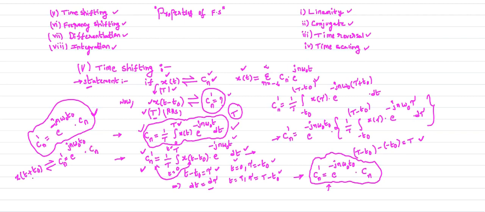So when you perform the left hand side shifting operation, the plus indicates a left hand side shift, so in the result also we will get plus. Your Cn, the complex exponential Fourier series coefficient of x of t, is multiplied by this factor, which is e power jn omega naught t naught. This is your left hand side shifting operation.